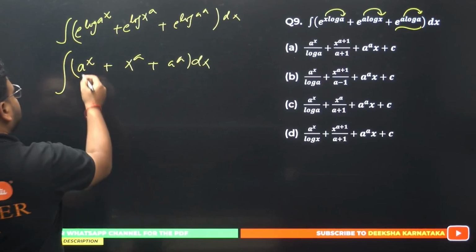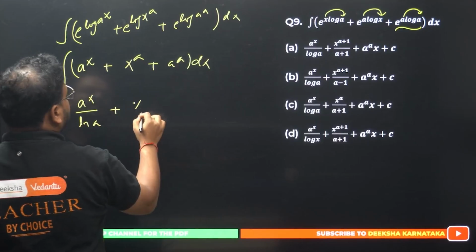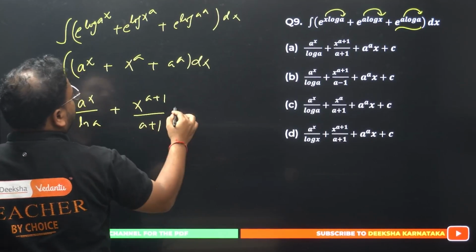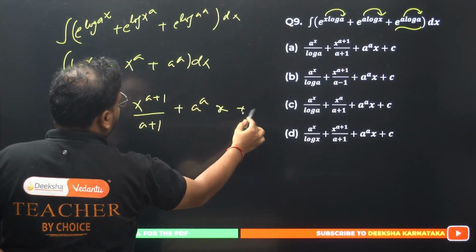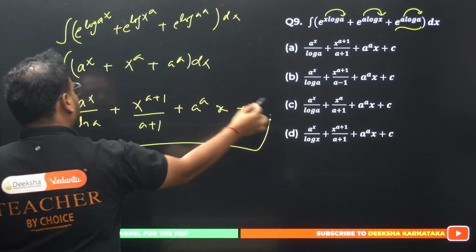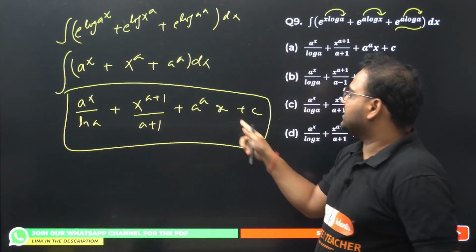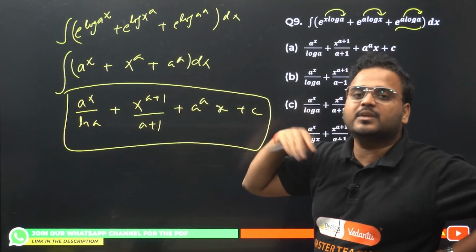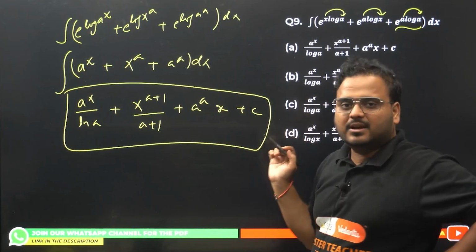What I get, this becomes a power x by ln a. Over here I have x power a plus 1 divided by a plus 1, and this will be what? The constant will be as it is. Nothing is there means you'll have x over here plus c. That's the final answer. If you have nothing left over here, what is this? It's simply a constant. If you integrate with the variable x, only the variable x will appear, correct? And of course plus c will be there as a constant of integration.